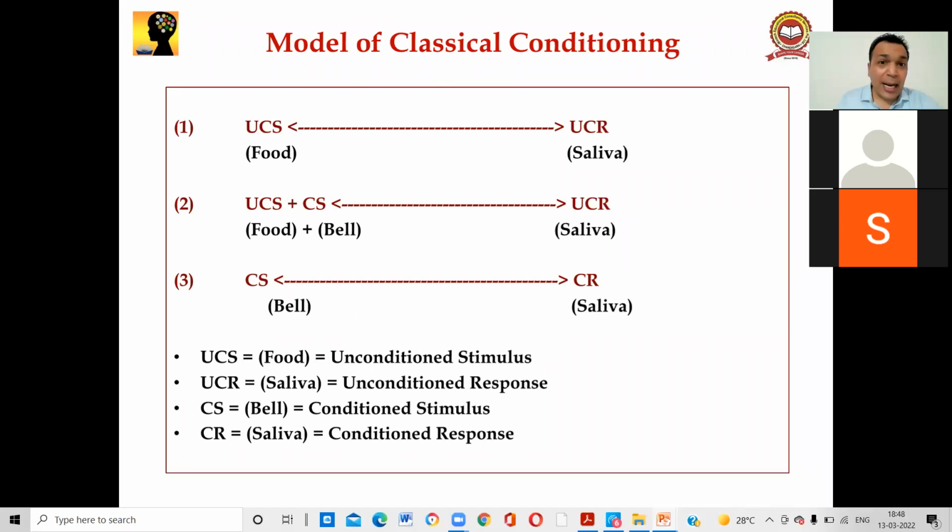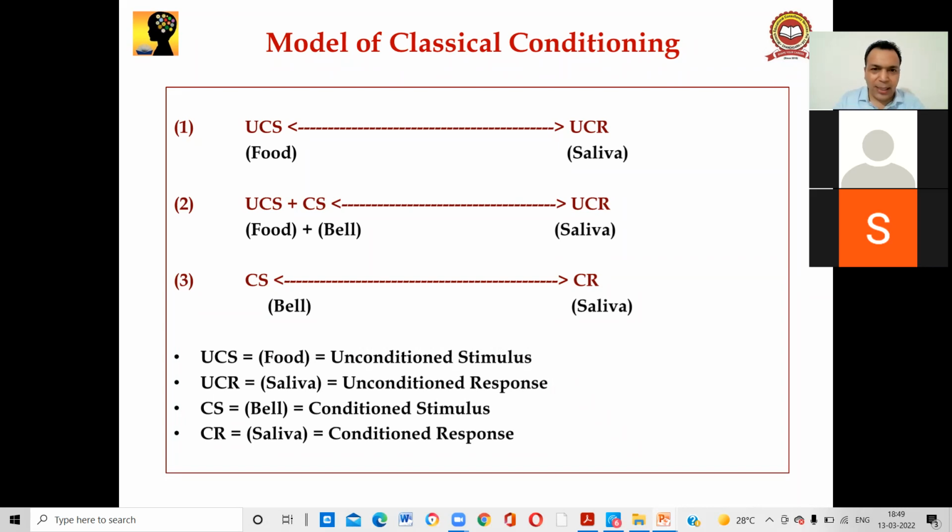Number two: now what happened with the unconditioned stimulus? A bell was added by Pavlov, and the bell is a conditioned stimulus. When the bell was rung, immediately after 5 seconds, food was placed. Again the result is the UCR, unconditioned response, which means saliva is coming.